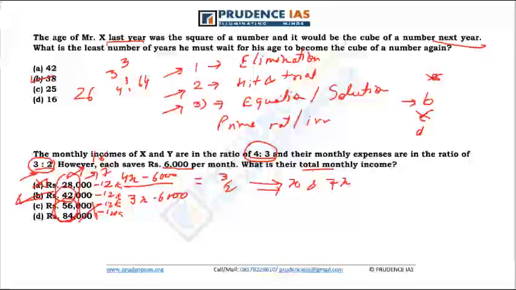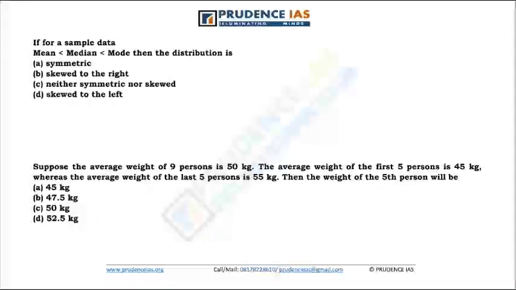Similarly, moving on to our next question, we have a very good question. For sample data, mean, median, and mode have a relation: mean is less than median and median is less than mode. Then the distribution is symmetric, skewed to the right, or neither symmetric nor skewed.